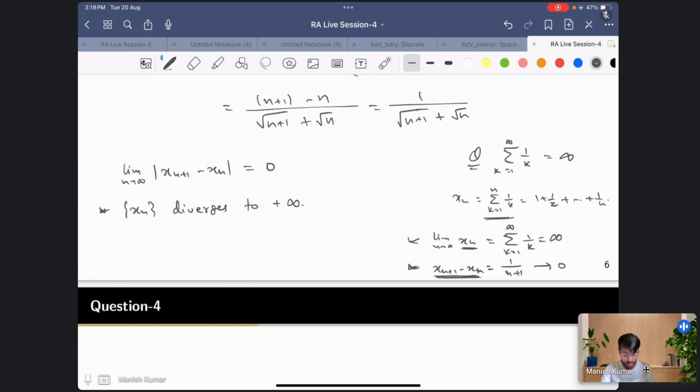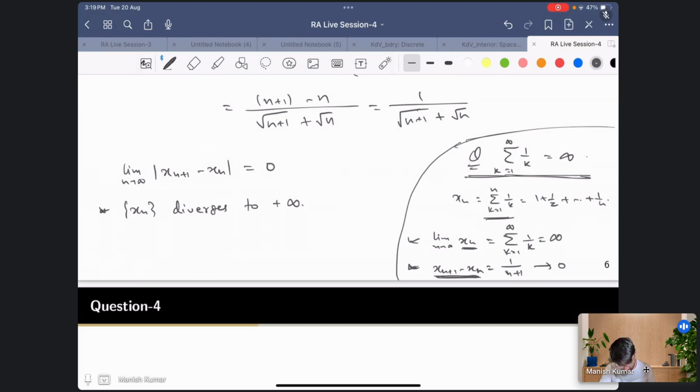Under the assumptions, which you don't know but assume this is true, then this is another example. So the terms are getting closer and closer, they're not too far, but in the limit that sequence is diverging to infinity.